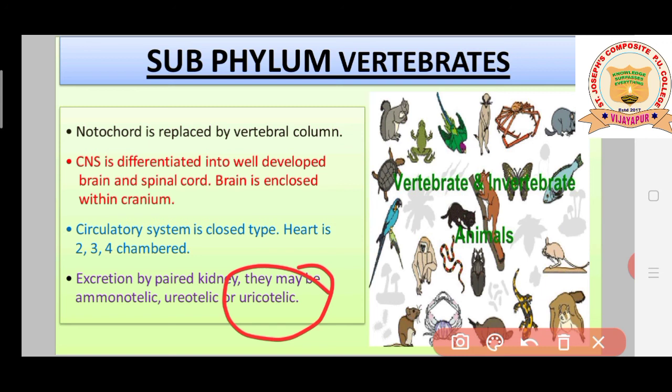So as usual, this group of animals is going to release different types of nitrogenous waste based on their habitat, students, based on their habitat. In future, while explaining about the other classes of these vertebrates, we will discuss some more information about these ammonotelic, ureotelic and uricotelic animals, students.